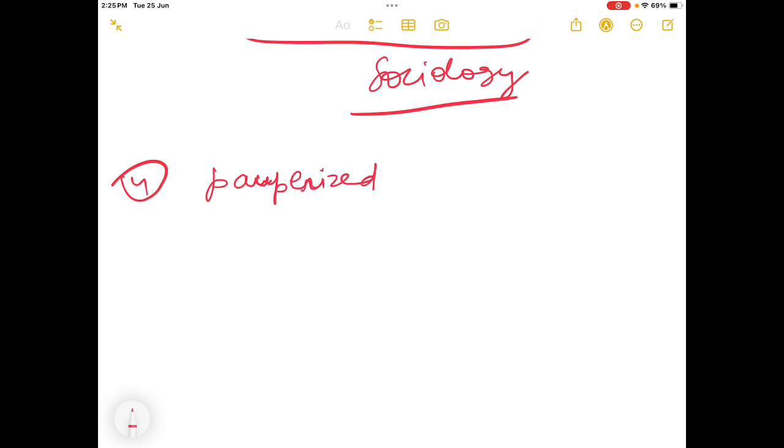See, many students will come across these terms for the first time. So when the syllabus is completed, these terms will get internalized in your memory. Pauperization means becoming poorer and poorer. So how are they pauperized? Because of low wages and the high cost of living in urban settlements.